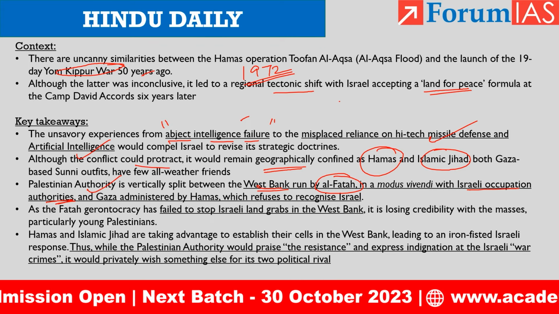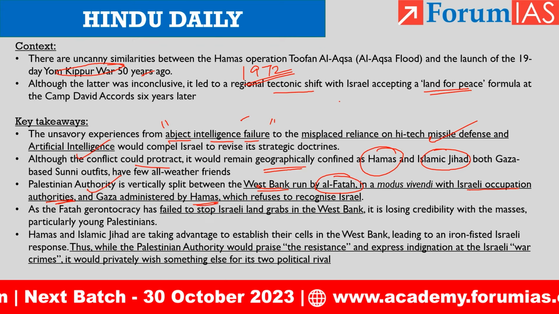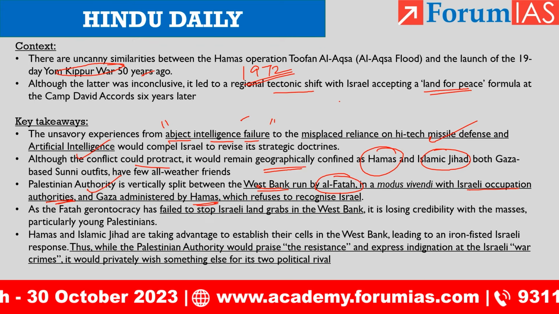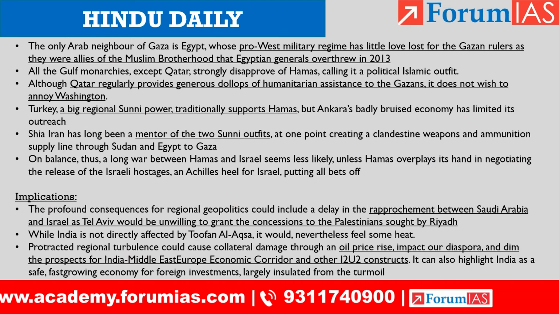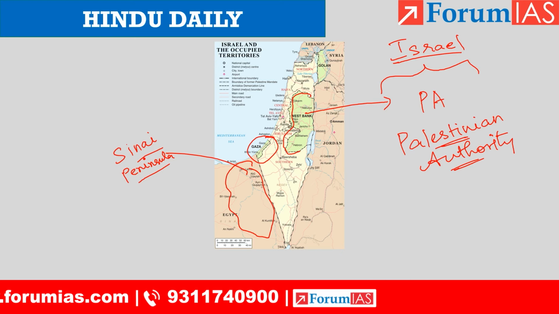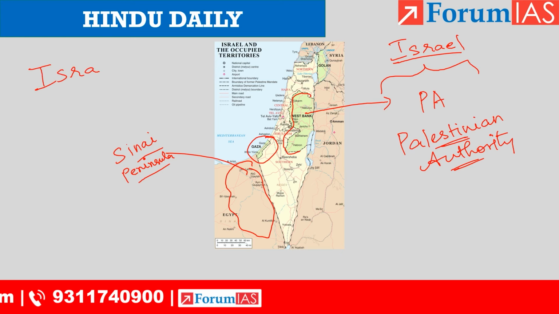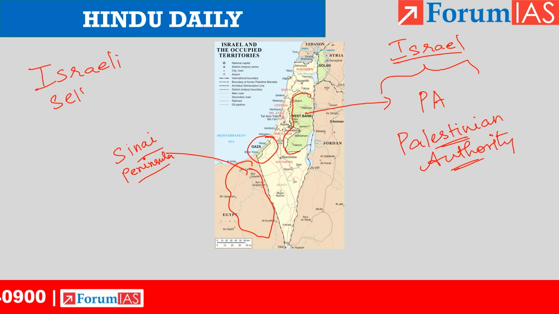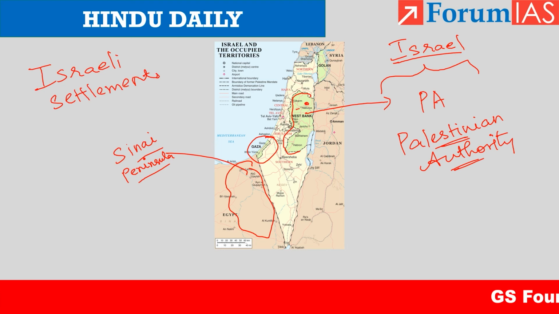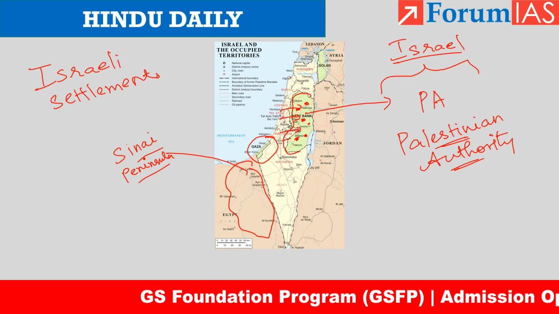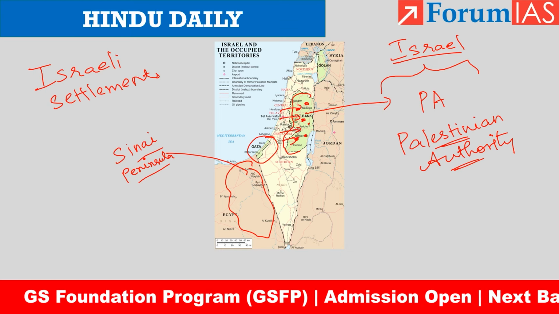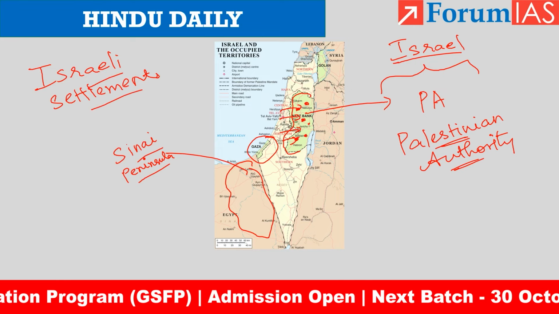Gaza is administered by Hamas, which doesn't recognize Israel. What has been happening in the last few years is that there have been Israeli settlers and Israeli settlements in the West Bank. So, there were regions in the West Bank where Israel tried to settle Israeli people. Those were called the Israeli settlements.